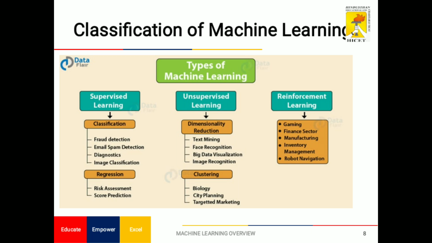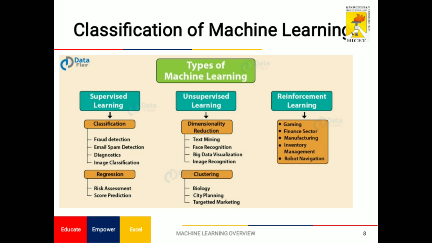Then the third thing is unsupervised learning. In unsupervised learning, the machine learns without any supervision. We don't give any training to the model. The model automatically predicts from the data and gives the output. For example, sometimes we analyze some data, it is stored in that model, and the model identifies the previous pattern and gives the predictions.